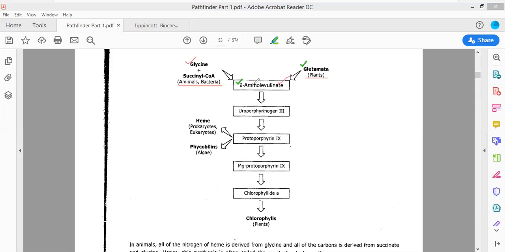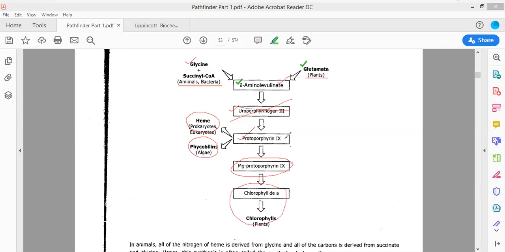Now this delta aminolevulinic acid gets converted into uroporphyrinogen III, but do not remember this compound. Remember protoporphyrin IX. You know that protoporphyrin IX is a connecting link between the heme group present in eukaryotes, the phycobilins present in algae, and the porphyrin ring of chlorophyll a present in plants.